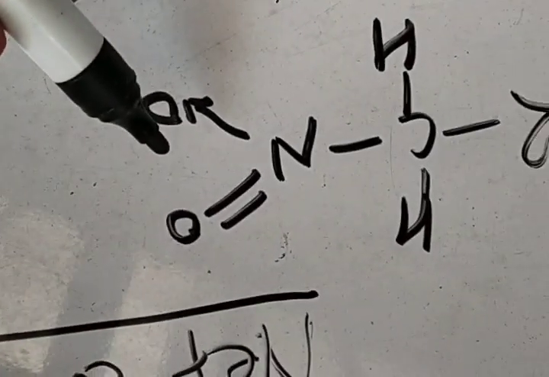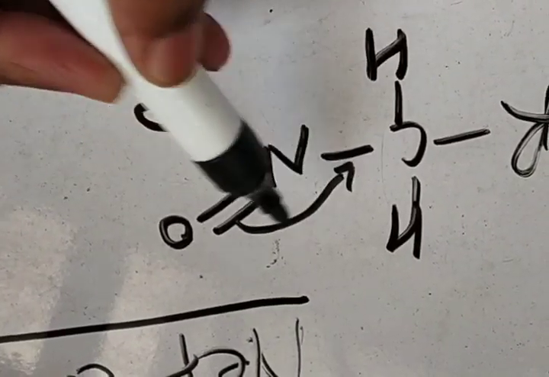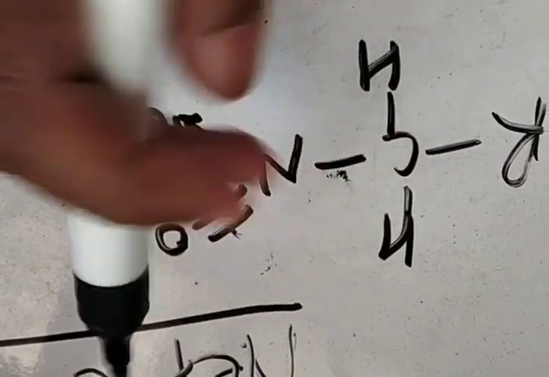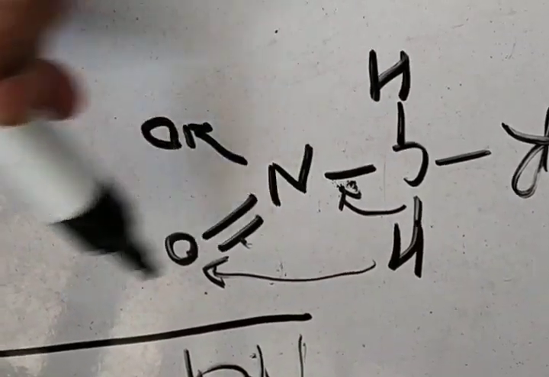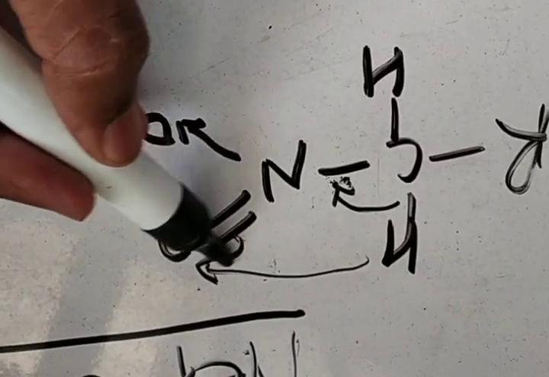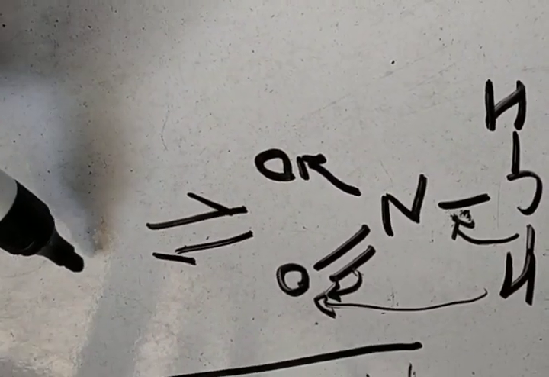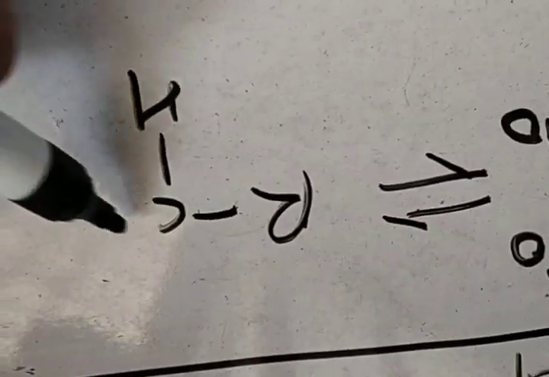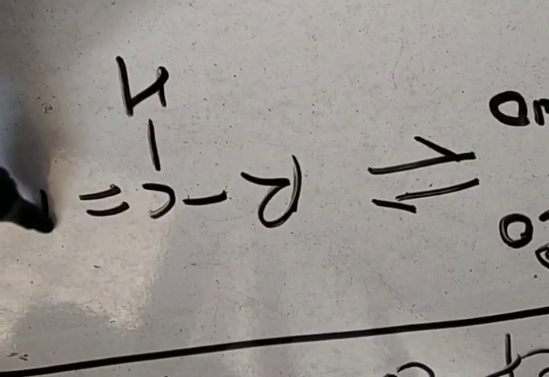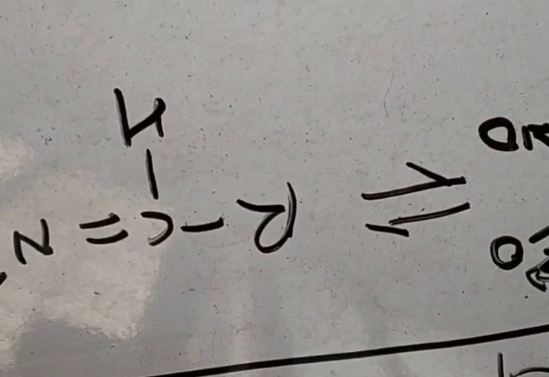It undergoes tautomerization, meaning this hydrogen comes here and this bond gets shifted here, and this bond also goes here, and we get the compound RCH=NOOH.